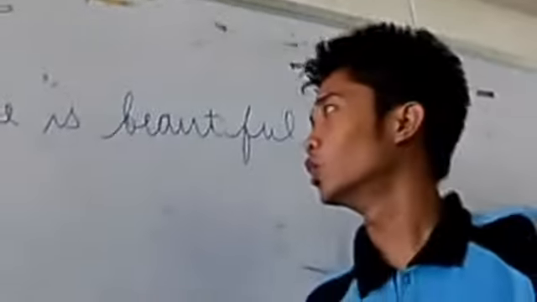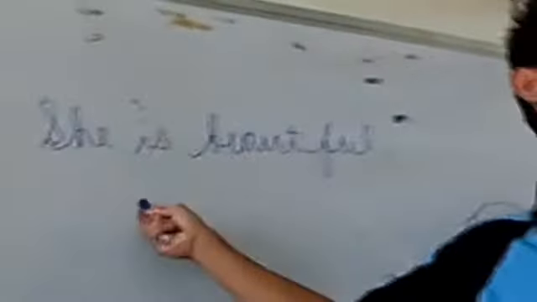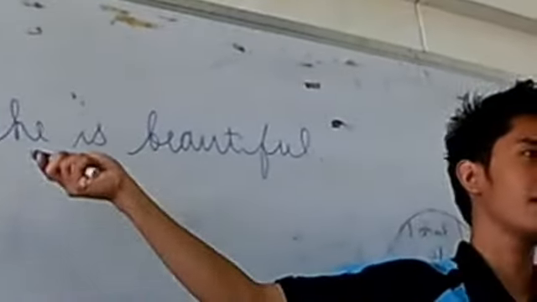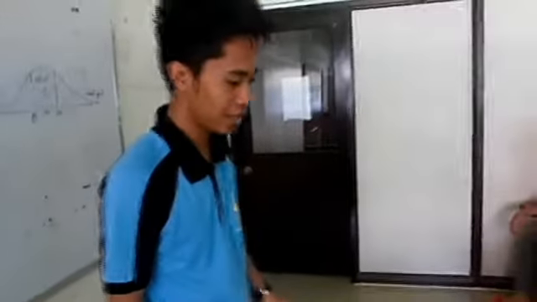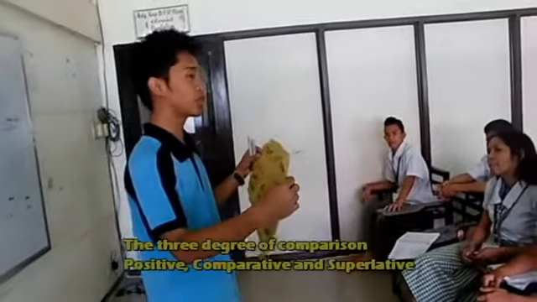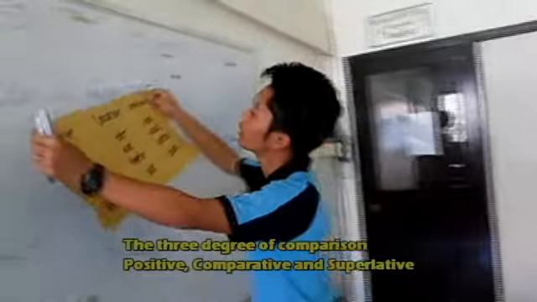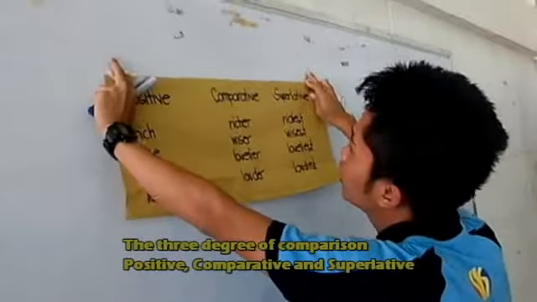Okay, in this sentence, who can tell me what adjective is used to modify the subject? Okay, Miss Dina. In the sentence, the adjective is beautiful because it describes the quality of the pronoun she. Thank you, Miss Dina. So now, let's discuss the degrees of comparison. There are 3 degrees of comparison: the positive, the comparative, and the superlative degrees.